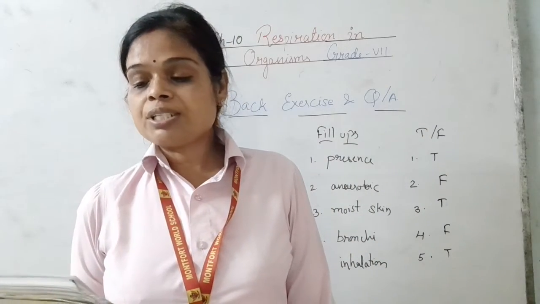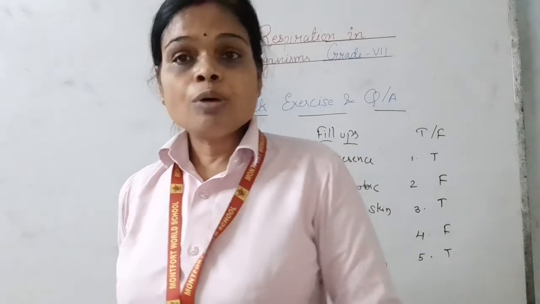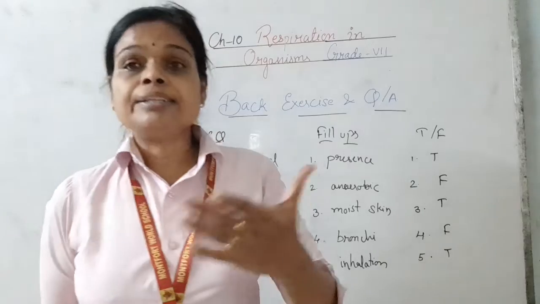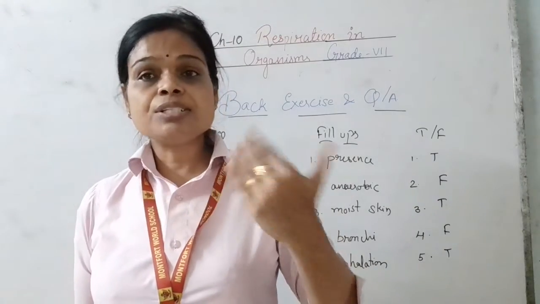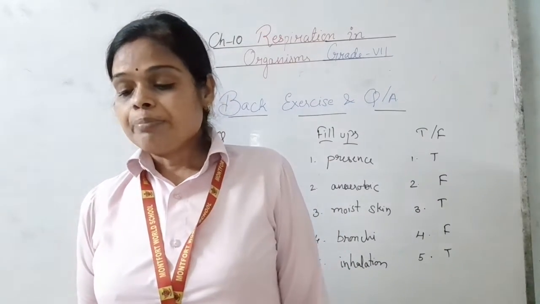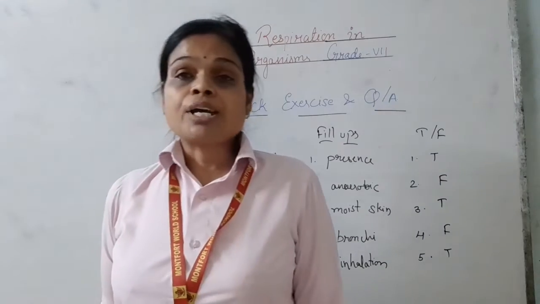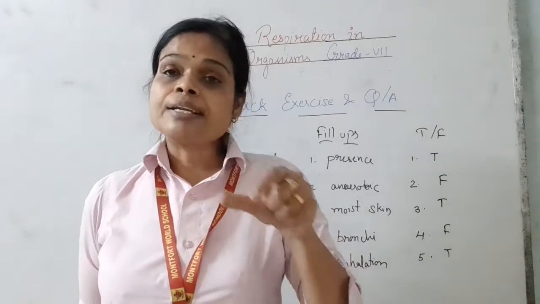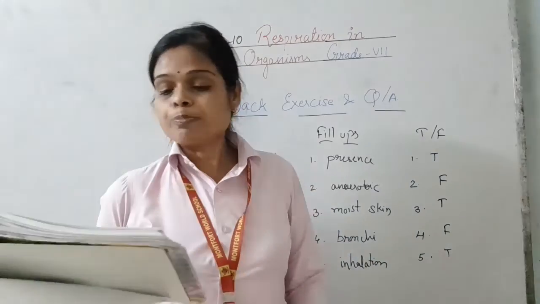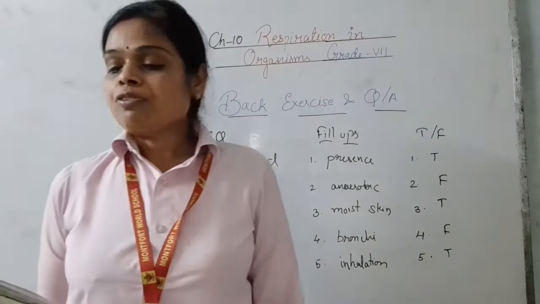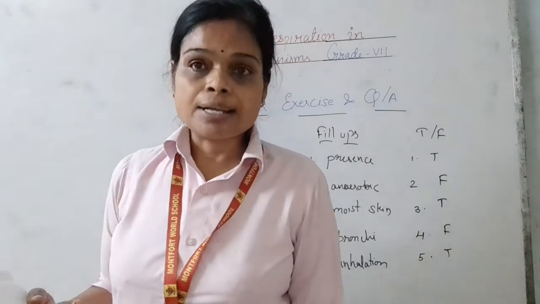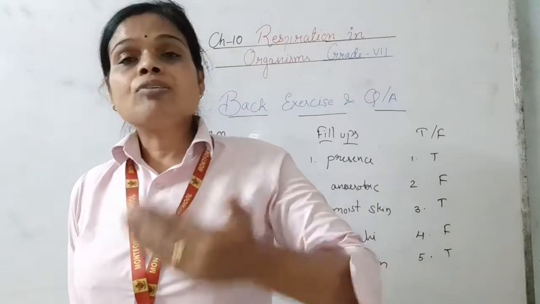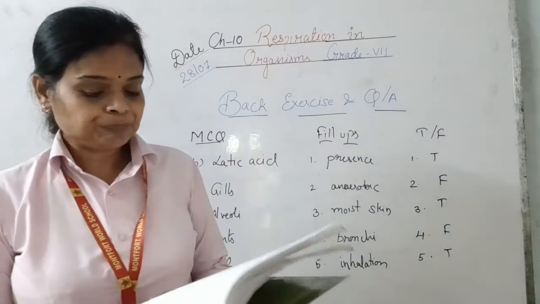The earthworm exchanges the gases through? How does the earthworm exchange the gases? They exchange the gases through the moist skin. Their skin is always moist, so they exchange the gases through it. Trachea branches into bronchi. Our trachea is the windpipe, and the other end of the trachea is connected with two smaller pipes which are called bronchi. Taking in of oxygen-rich air into the body is called? Taking in of oxygen is called inhalation, and taking out of carbon dioxide is called exhalation.